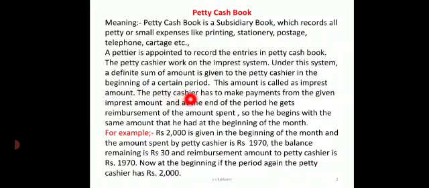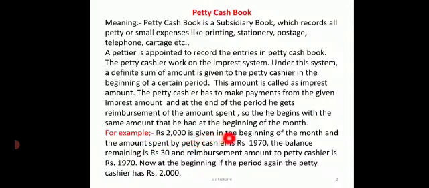Now the petty cashier will start making the payments from this given amount, and at the end of the period he will submit the petty cash book to the main cashier, who will examine and reimburse the amount spent, so that when he begins the next month he will have the same amount which he had in the beginning of the previous month. So here you can see the example.